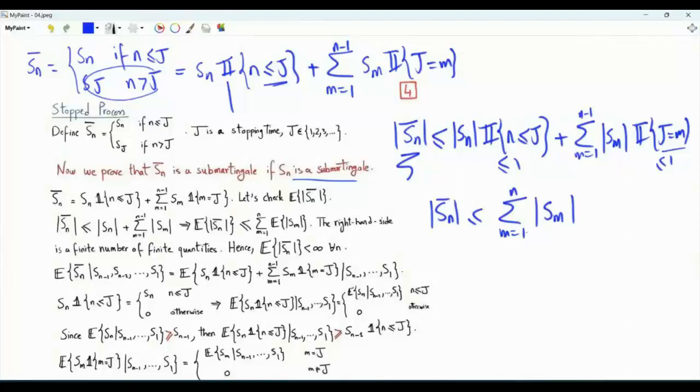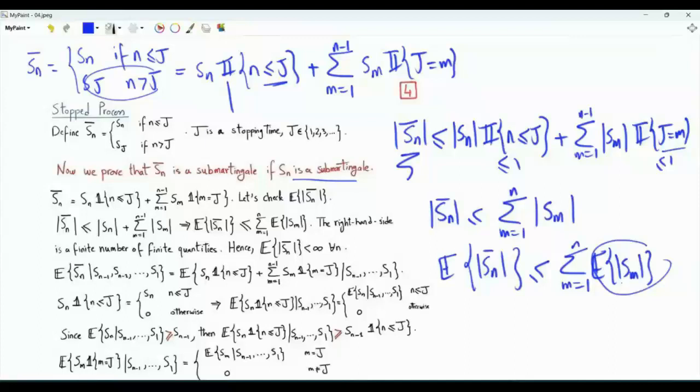Taking the expectation of both sides and making use of the fact that expectation is linear, the expectation of the absolute value of Sn bar is less than or equal to summation m from 1 to n, the expectation of the absolute value of Sm. These expectations are finite, and we have a finite number of terms. This absolute first moment is finite for every n.